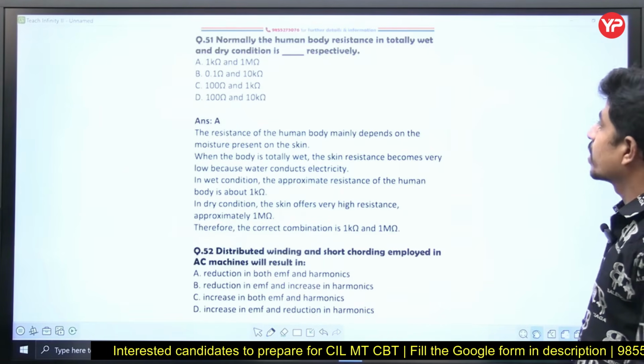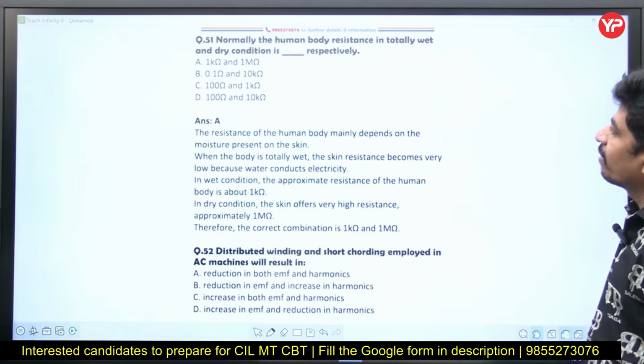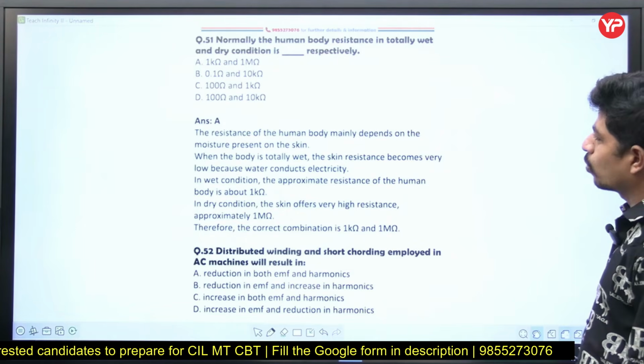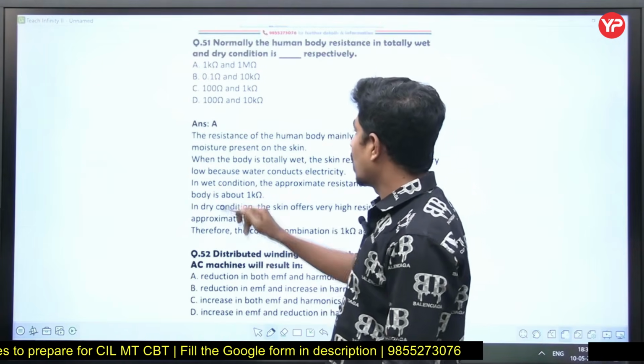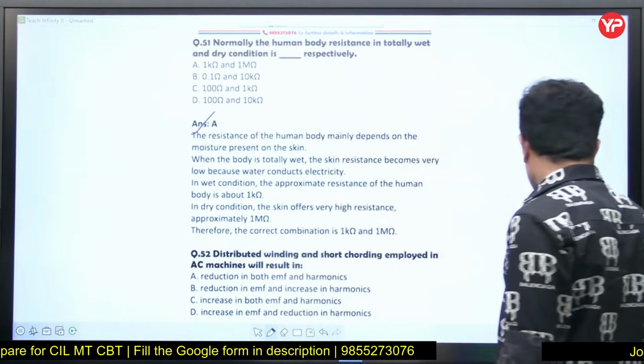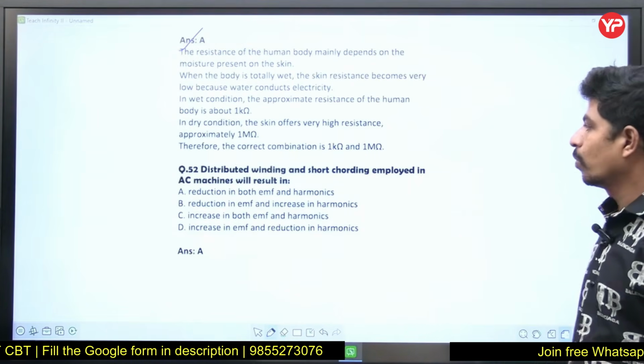Next question is what is saying. Normally, the human body resistance in totally wet and dry condition is from 1 kilo-ohm to 1 megaohm. That is the general range. If you see, some questions involve practical electrical engineering things also, right?